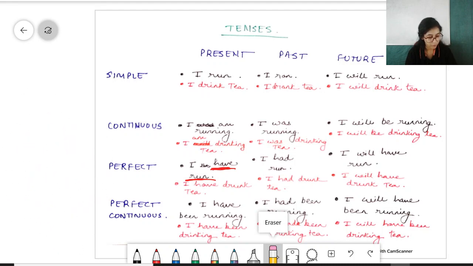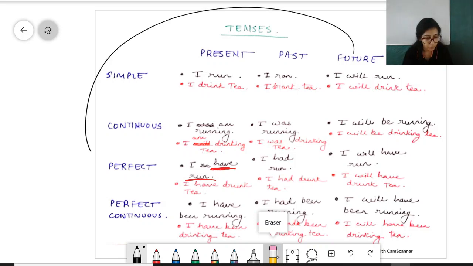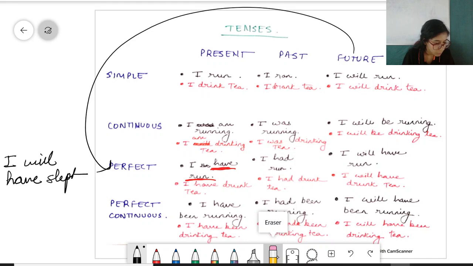Alright, so if we have to form a sentence with future perfect tense, suppose I will be sleeping at night, ठीक है, but in future perfect tense this will be I will have slept tonight.